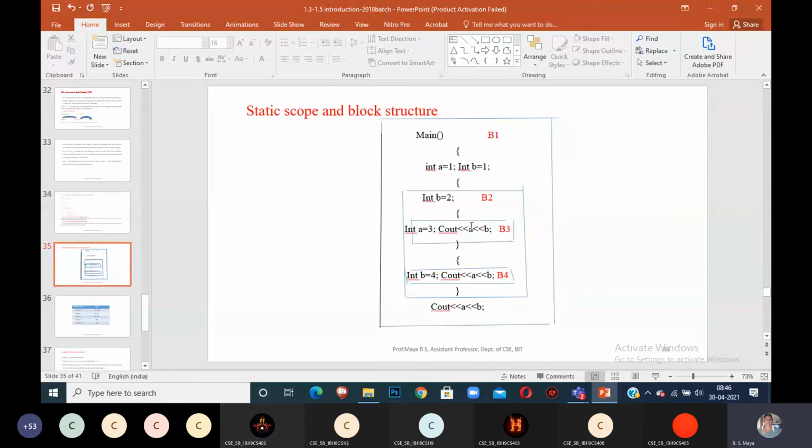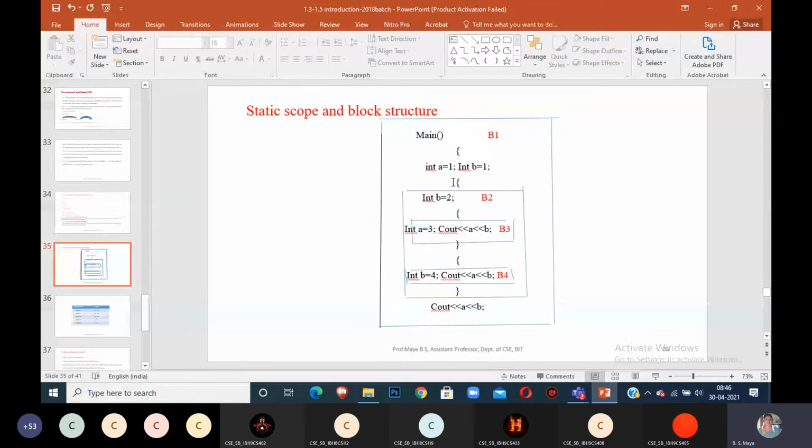Okay, observe this one. This gives the static scope for the block structure. A block is nothing but... how to identify the block? The braces give the scope of that variable. See, I am writing main. Main has an open brace. Int a is equal to 1. Int b is equal to 1.